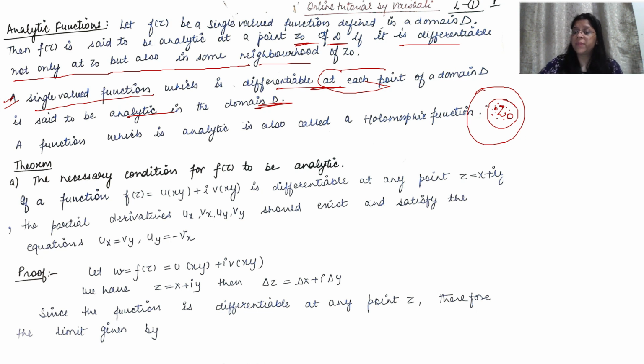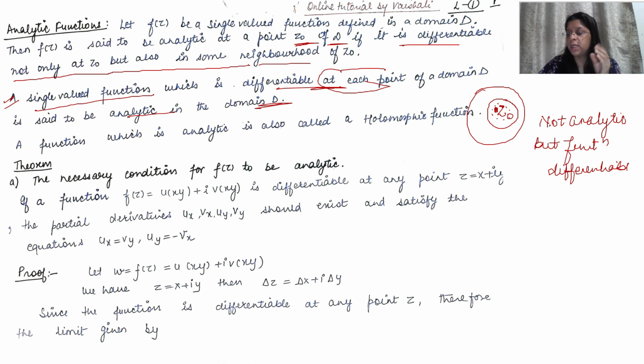Now the question arises: if it is differentiable only at z0, not in the nearby neighborhoods, then what do we say? We'll say the function is not analytic, but the function is differentiable. We say this because we get only a single point, and analyticity is not a point property, but differentiability is a point property. Now the third line: the function which is analytic is also called a holomorphic function.